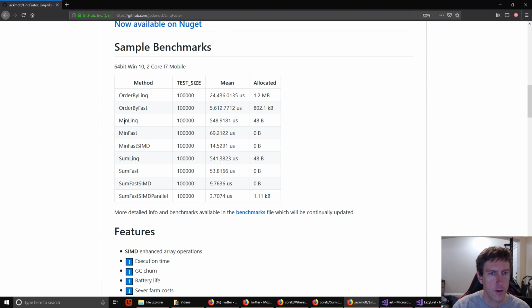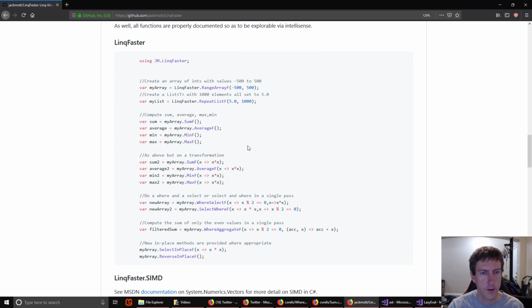So like if you use LINQ with the lazy evaluation stuff to get the minimum number from an array, you can see that average time here is 548 microseconds versus the LINQ Faster version, which just uses a for loop, which can do it in 69 microseconds, right? 10 times faster. And also there's no allocation, right? LINQ has a little bit of allocation overhead. It's very small though and short-lived, so it's not really much of a problem most of the time. And then I have a SIMD version that goes even faster, right? So that's good, but it could also be really bad, right?